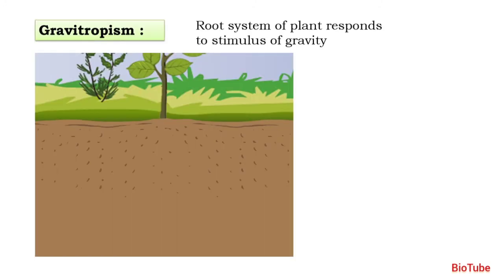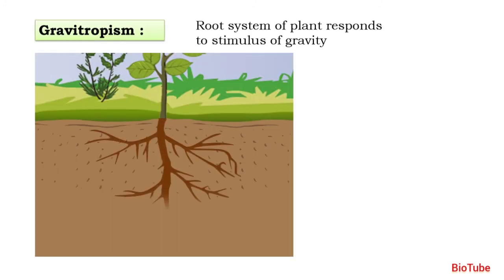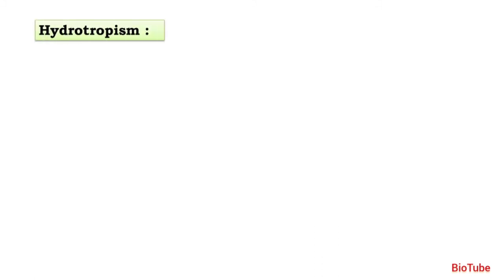Now we are going to study the other type of movement, which is called gravitropism. The root system of plants always responds towards gravity. We have always seen that the roots always move towards the ground, that is, towards gravity. This stimulus of gravity which allows the root to grow towards it is called gravitropism.